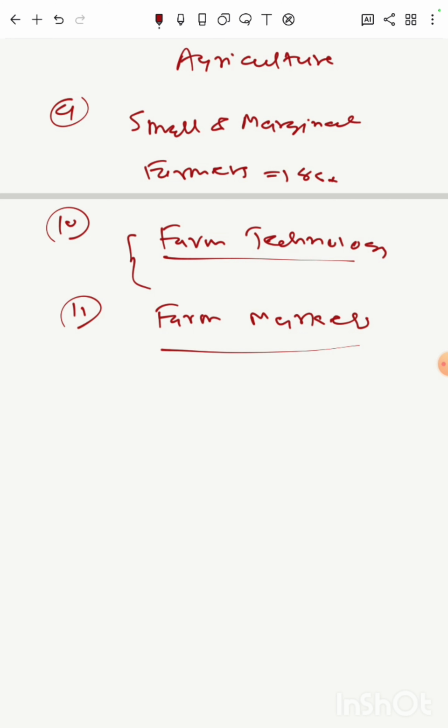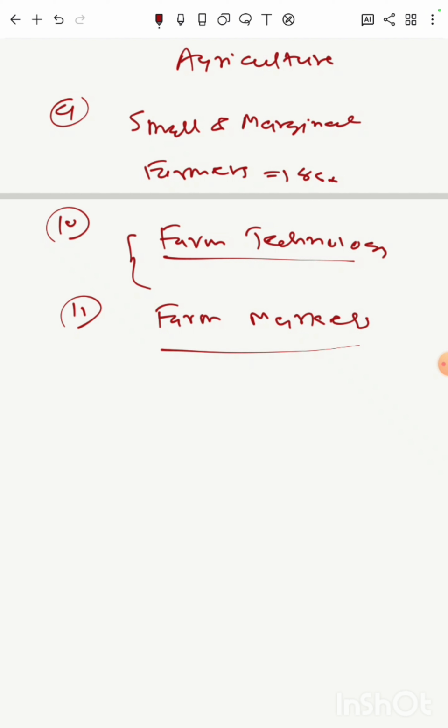Why? Because it is said that these countries' farmers have access to quality technology and quality markets, and there are certain arrangements which enable them to access quality technology, and because of that they are able to realize more prices. So what is farm technology?